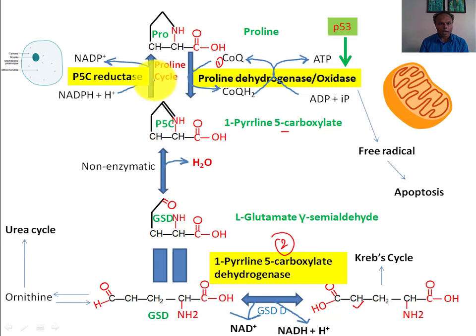Here the first enzyme is proline dehydrogenase, and the last enzyme is pyrroline 5-carboxylate reductase. So this upward reaction is actually the reaction of proline synthesis also.